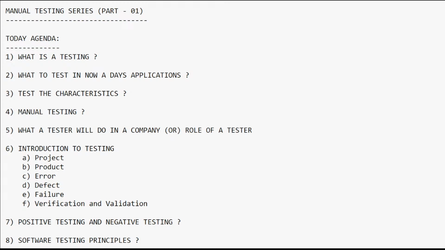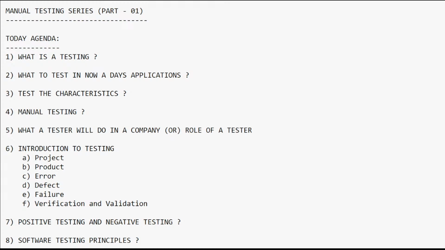If you want to upload some document or make some transaction and you are not able to, then we can call it a failure.